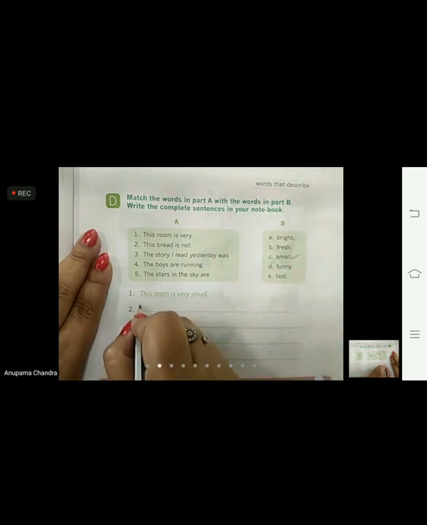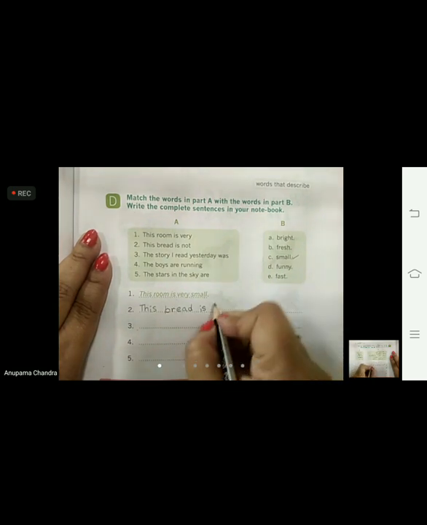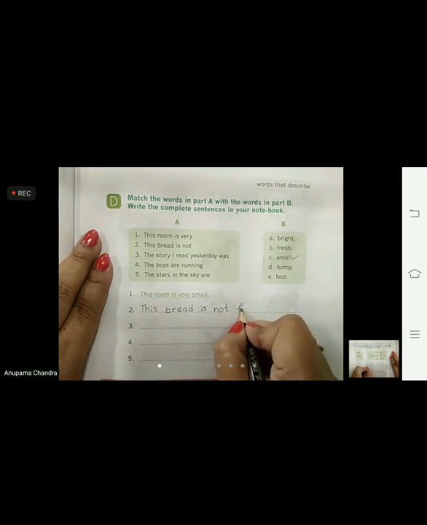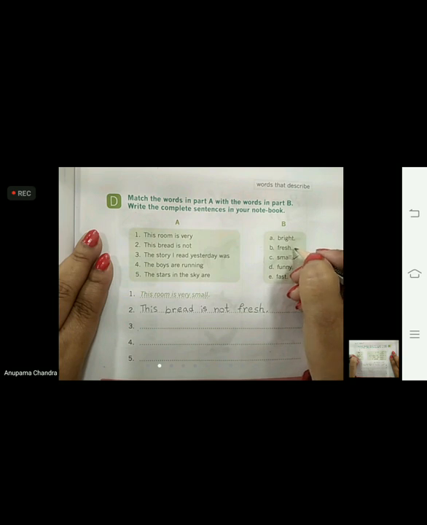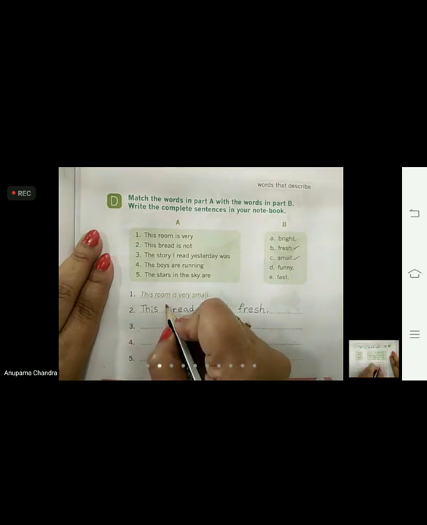So we will write here: this bread is not fresh. And as we have used the word fresh, we are going to tick this word. Write it nicely, children.